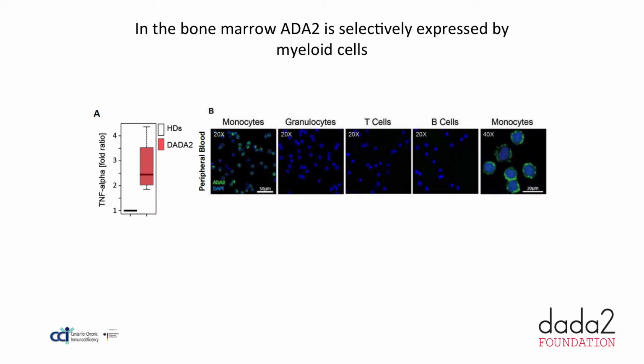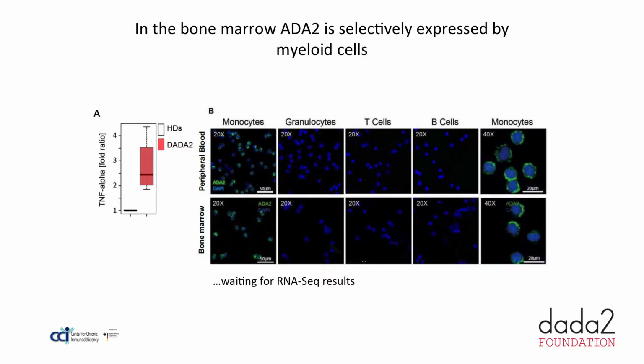We extended this analysis to cells from the bone marrow, sorting granulocytes, T cells and B cells, and again the only cells that expressed ADA2 were monocytes. We also performed RNA-seq on monocytes from healthy donors and ADA2 patients to see if the bone marrow monocytes of ADA2 patients express a different inflammatory cytokine pattern.